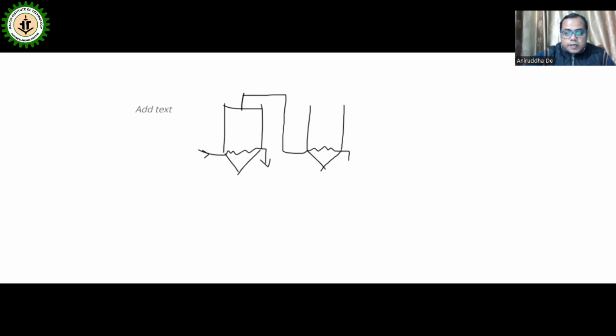Whatever concentrated product you get from the first effect is reused as a feed in the second effect. This is the steam, this is the feed you are feeding. Whatever concentrated product you get from this is used as a feed in the second effect, and the vapor you are producing, V1, enters as steam into the second effect. This is known as the double effect.